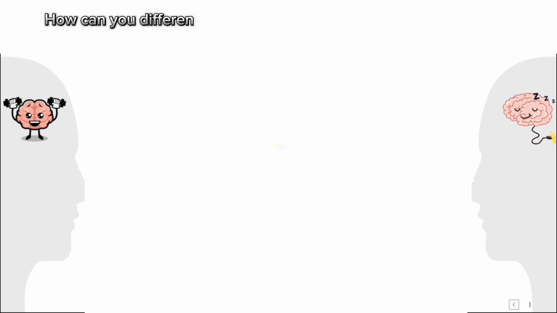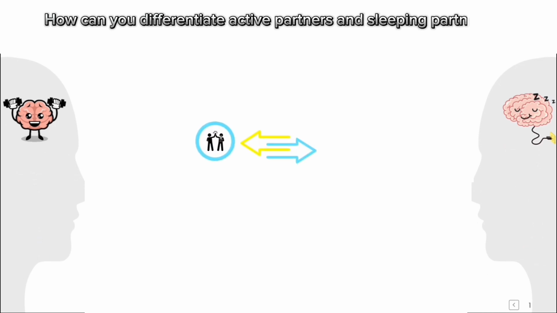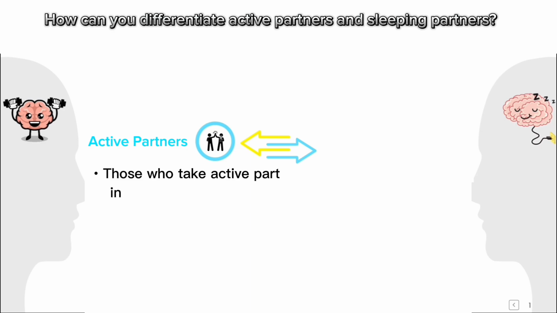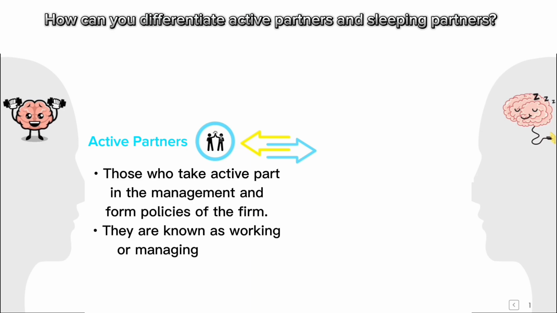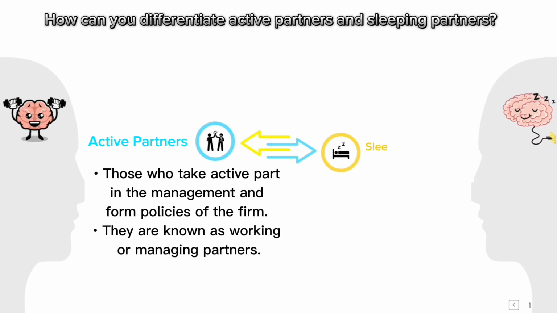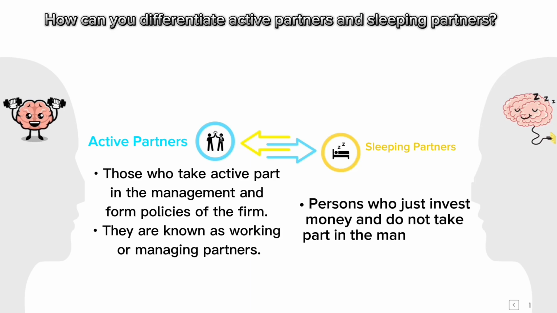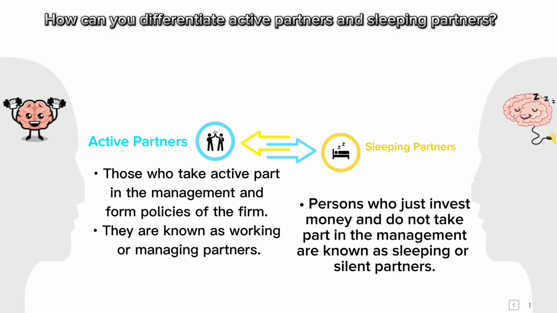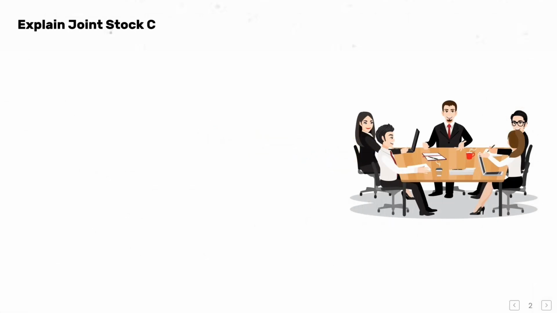How can you differentiate active partners and sleeping partners? Active partners: those who take active part in the management and form policies of the firm. They are known as working or managing partners. Sleeping partners: persons who just invest money and do not take part in the management are known as sleeping or silent partners.